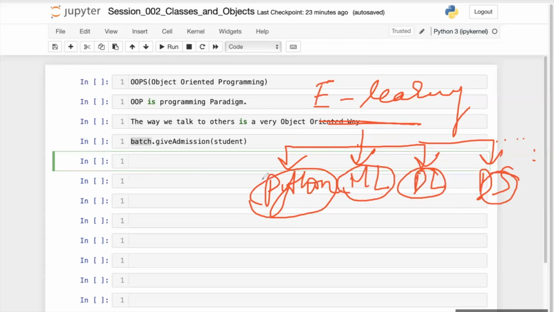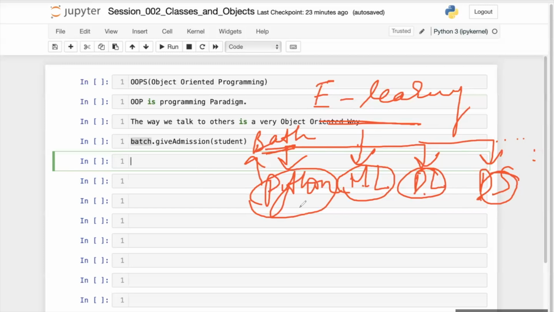Here batch is an object, and this batch has some functionality. Every batch has some functionality. What functionality does this batch have? This batch is able to give admission to the students.